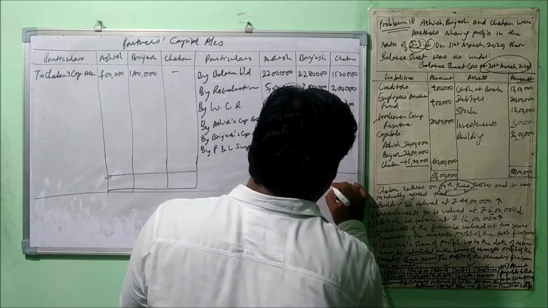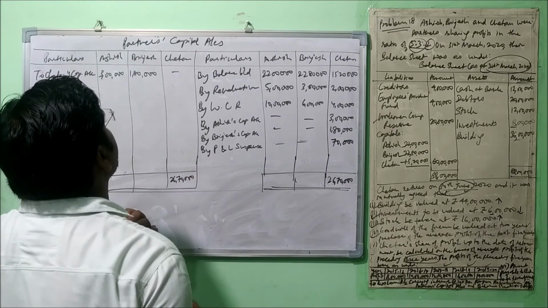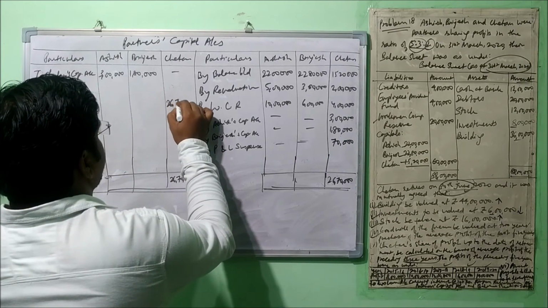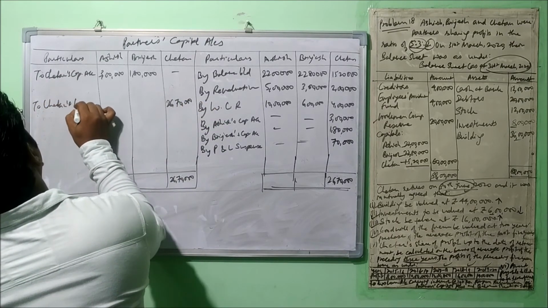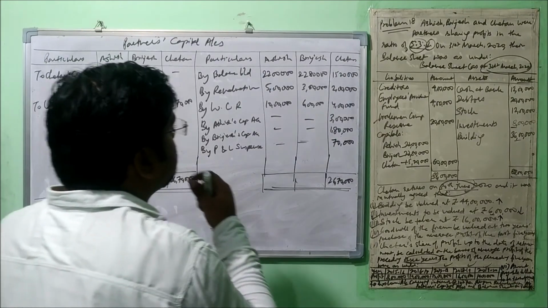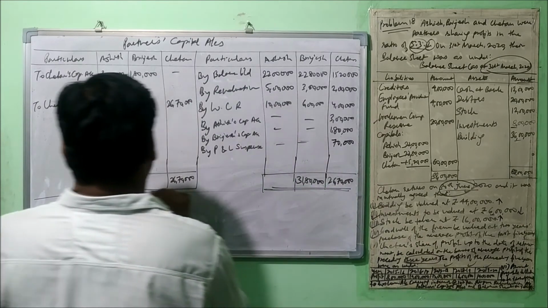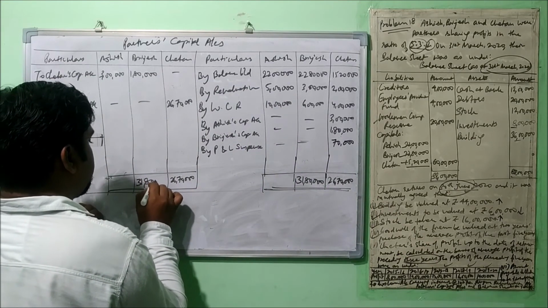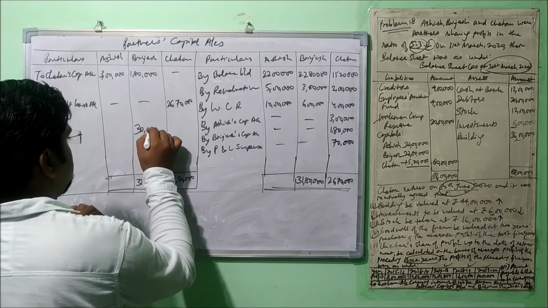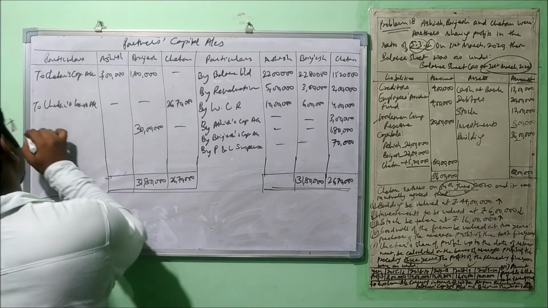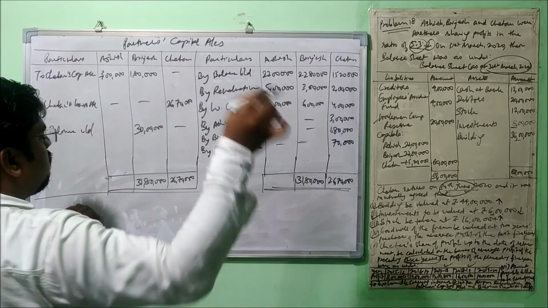So the total for Chetan is 26,70,000. No debit balance is there, so this entire amount, 26,70,000, will be transferred to Chetan's loan account. Right? Now let's calculate for Brajesh. That is 31,80,000. And out of this 31,80,000, we need to deduct 1,80,000. Then we get 30 lakh. Alright, and this will be shown here as balance, that means in the balance sheet.